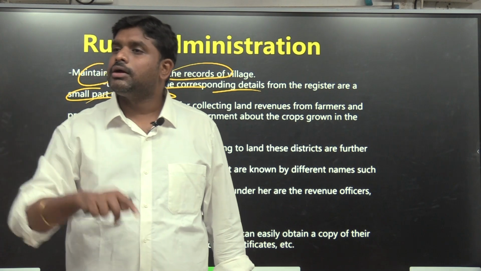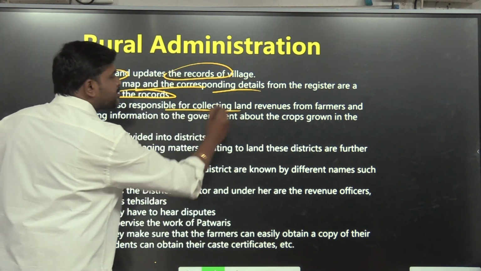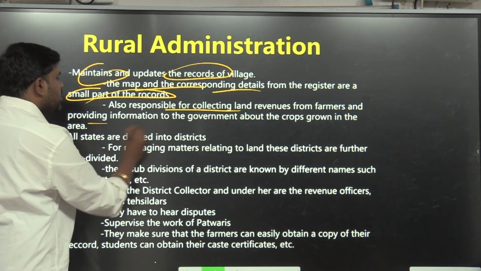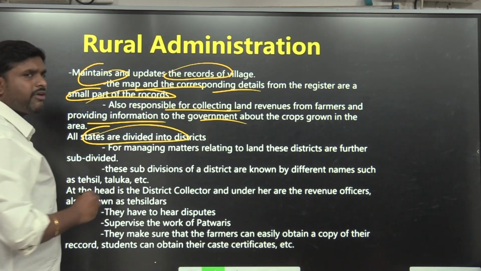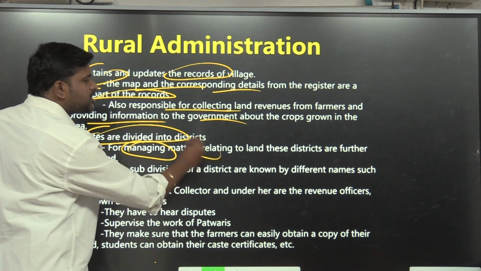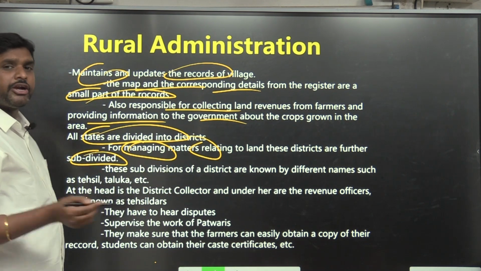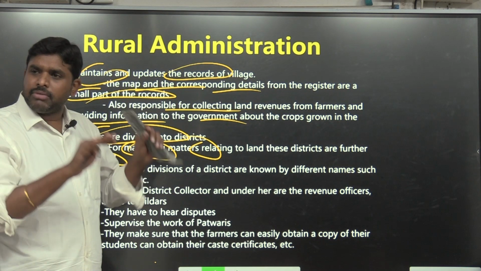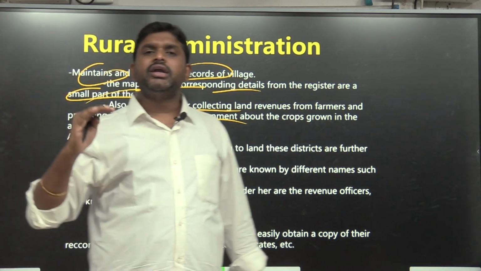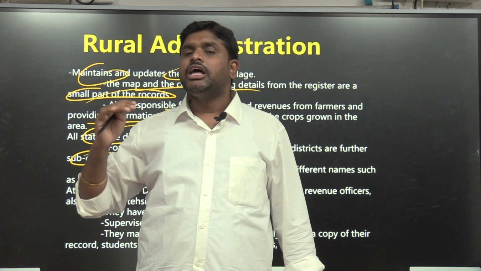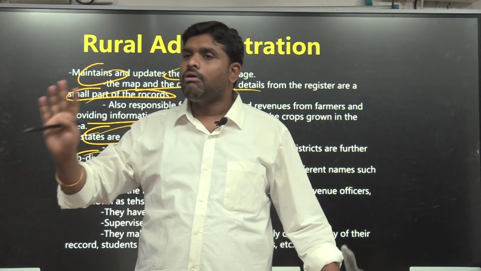That will be present with the patwari. He is also responsible for collecting land revenue from farmers and providing information to the government about the crops grown in the area. All states are divided into districts. For managing matters related to land, these districts are further subdivided into mandals. So districts are headed by district collectors, mandals are headed by mandal revenue officers, and villages are headed by village revenue officers.